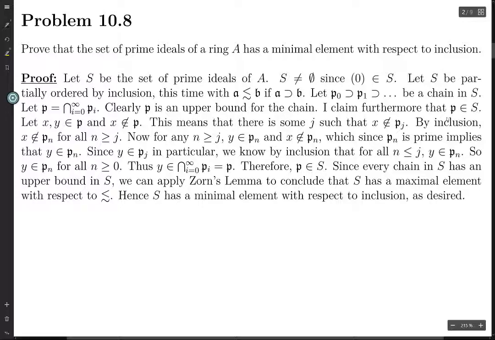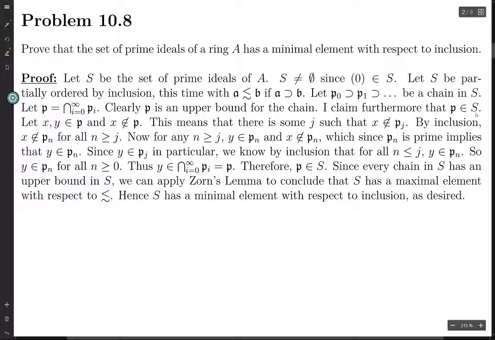Next, I claim, and this is the real key here, that this intersection is actually contained in the set S. Certainly it's contained in each Pi, but the fact that it's an element of S is not obvious.